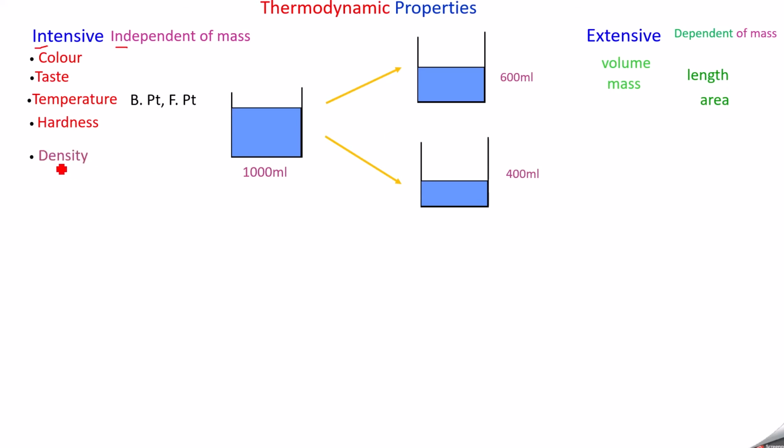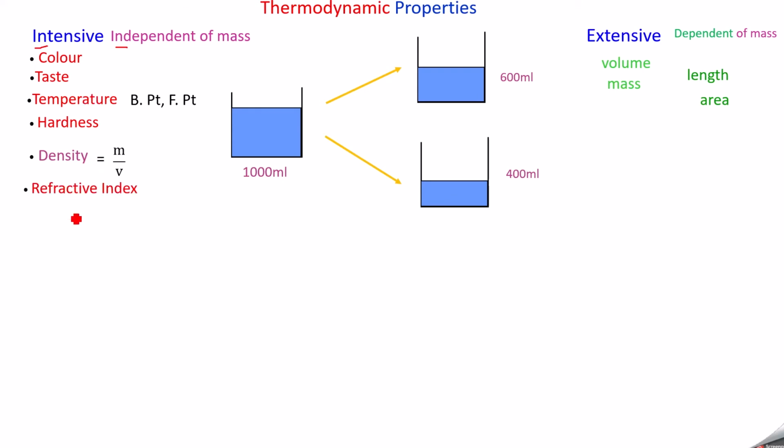Now you take the next one, density. Density is nothing but mass by volume. But this density comes under intensive property because mass is an extensive property, volume is also an extensive property. When you divide an extensive property by an extensive property, it becomes an intensive property. That is mass by volume. So it comes under intensive property. Density does not depend on mass, because for the density of water, we say 1 gram per ml. So per ml you are saying, so you are fixing that volume. So it comes under intensive property.